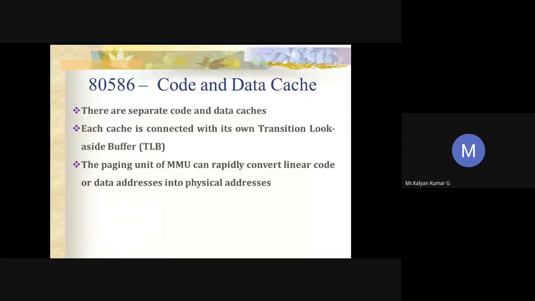With the help of this, the paging unit present in your MMU rapidly converts your linear code or data address into a physical address. Since we have two separate caches, the prefetch buffer will not conflict with your data access cycle. So all this happens in your code and data cache.